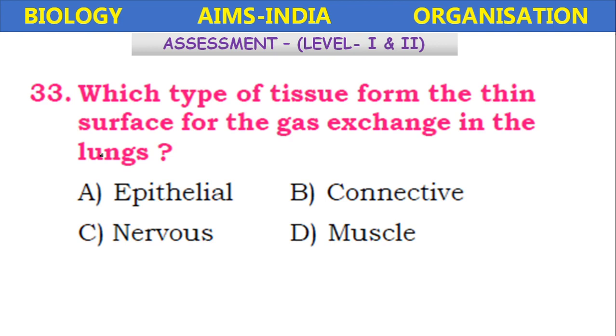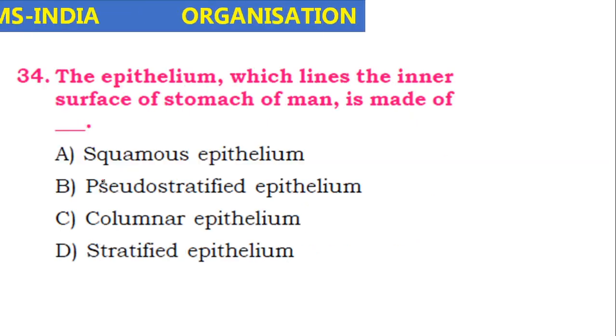Which type of tissue form the thin surface for the exchange of gases in the lungs? Epithelial, connective, nervous, muscular tissue. It is the epithelial tissue which forms the lining for the exchange of gases in the lungs.